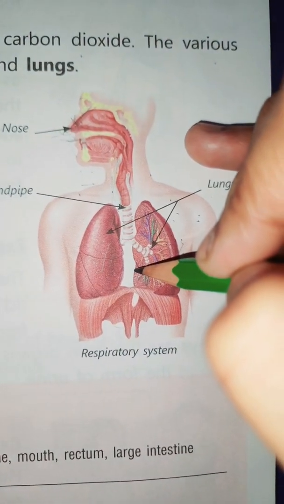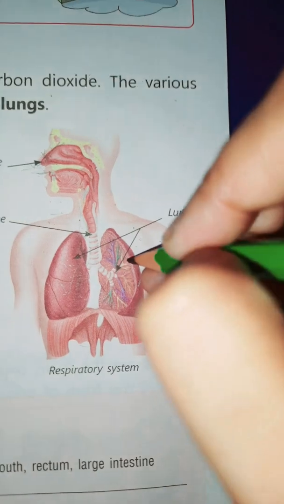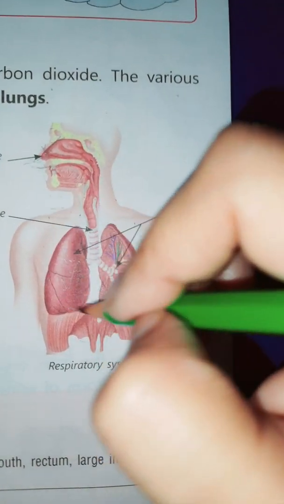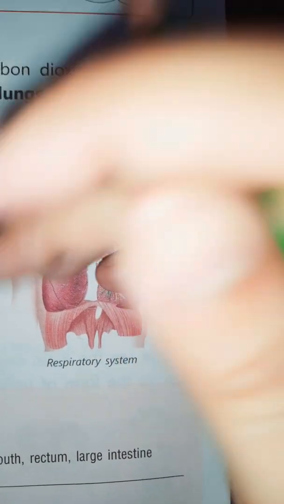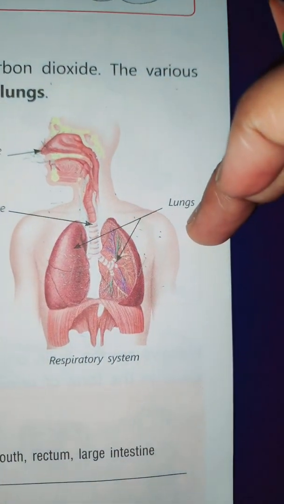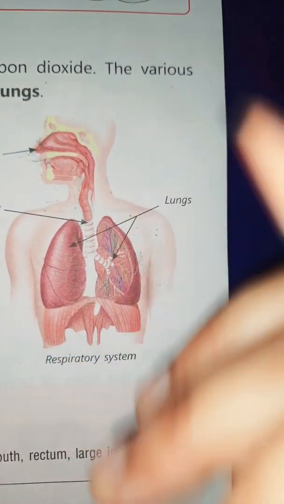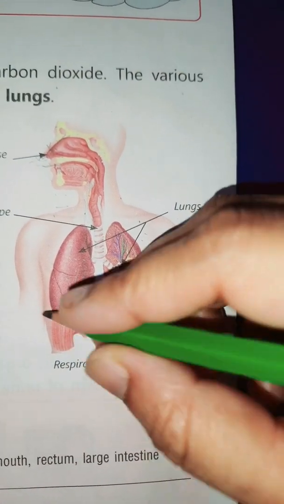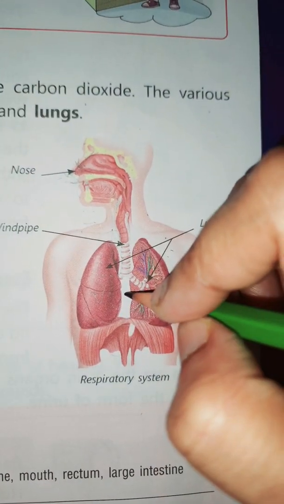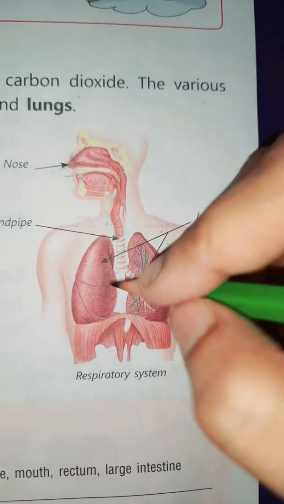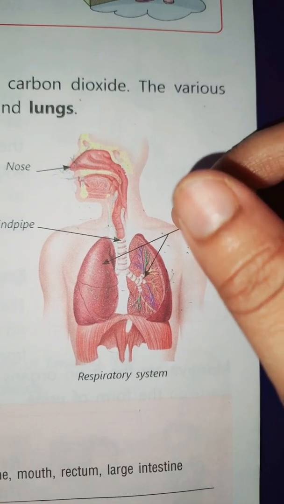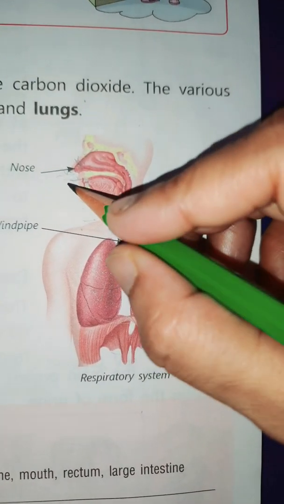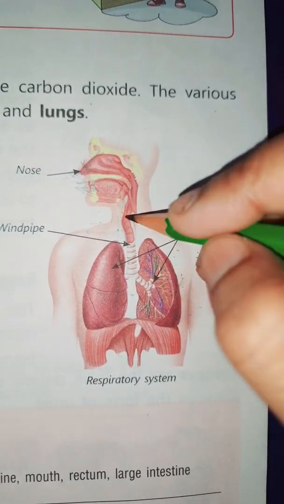The gas we breathe in is oxygen, which mixes with the blood in the lungs and makes it oxygen rich blood, and that blood is then passed on to the other body parts, and the blood coming back from those body parts contains carbon dioxide, and the lungs pass this carbon dioxide out in the air through the nose. Okay, remember this thing.